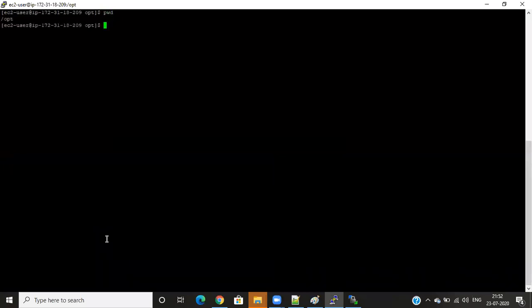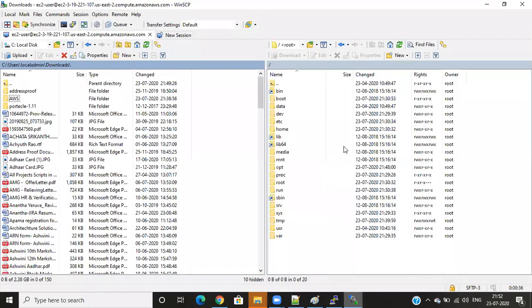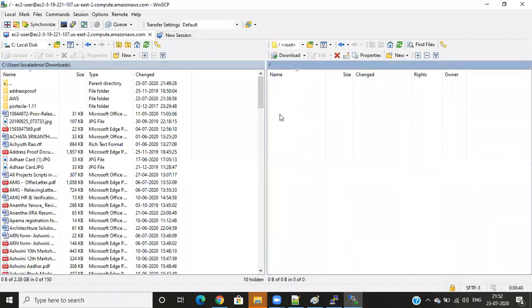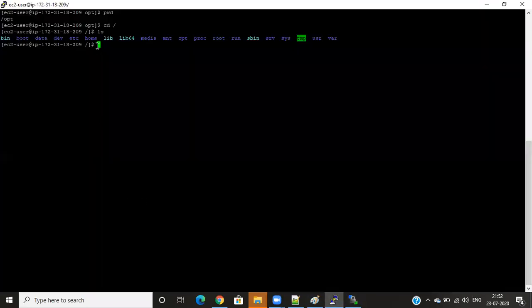pwd, present working directory, cd slash, the main page. So ls, suppose what I have: bin, root, data, this is all. I can see the same here. Suppose I enter any folder here, opt, I don't have any files here. See, I don't have any files here. Suppose I check here, cd opt, I don't have any file.